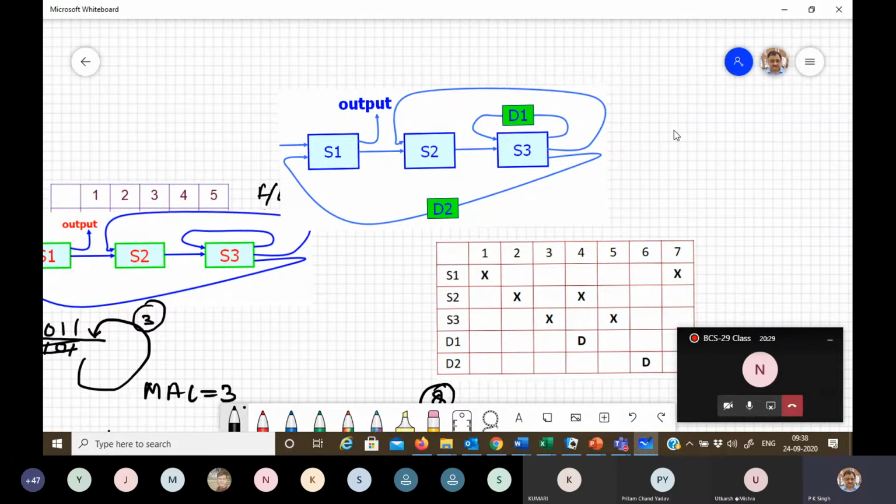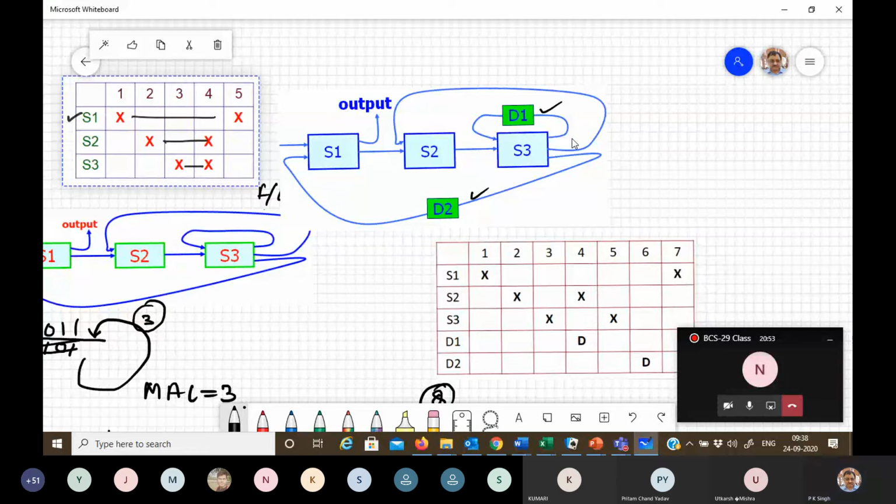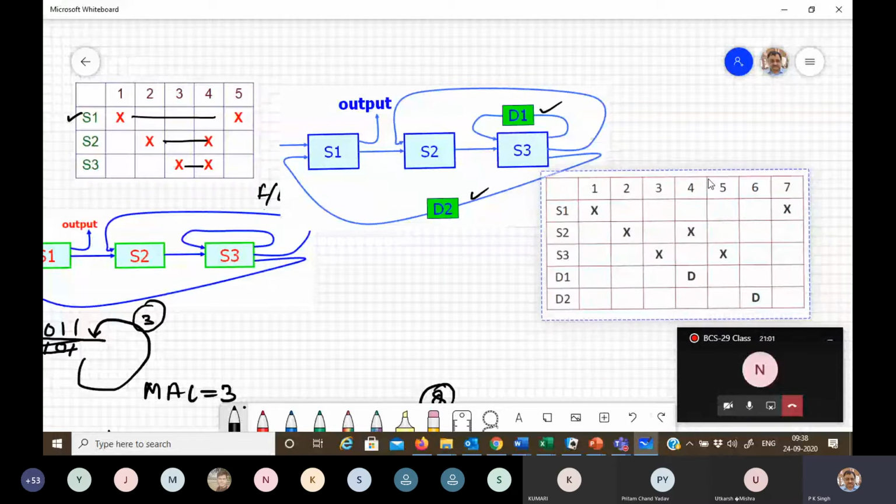We have inserted 2 delay elements, one is D1, another is D2. D1 is inserted at stage 3, providing a delay of 1 clock, and 1 delay element is introduced here. So the modified collision vector is this.